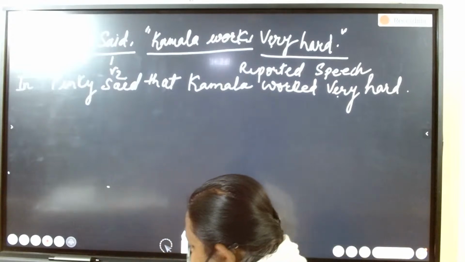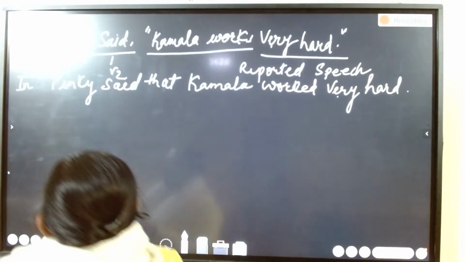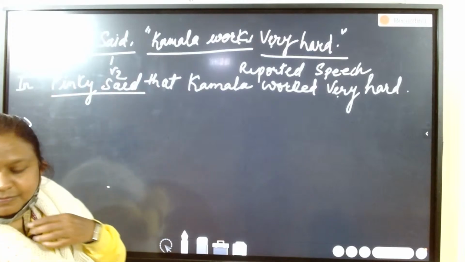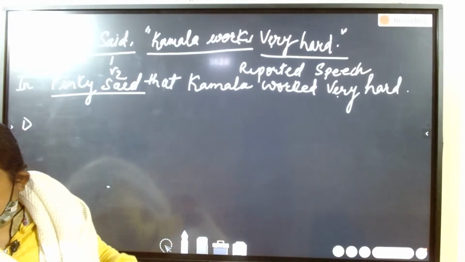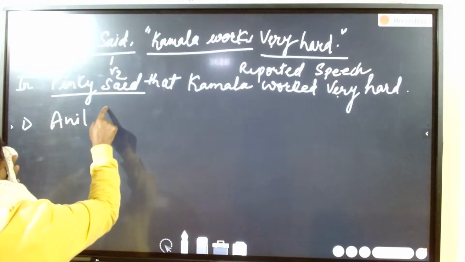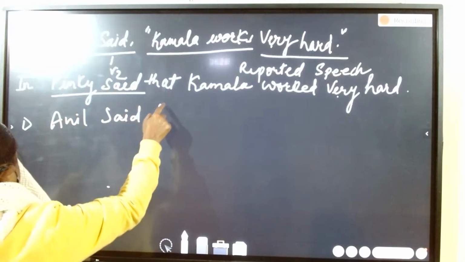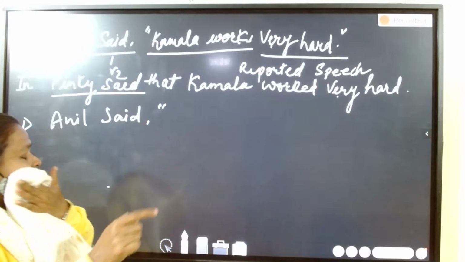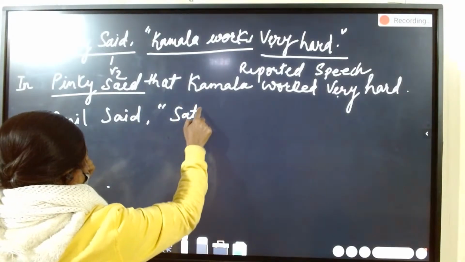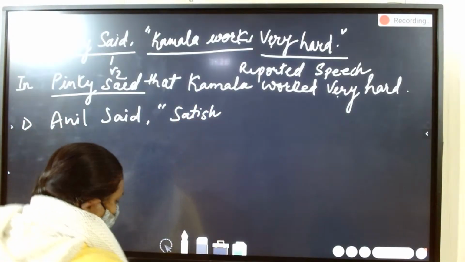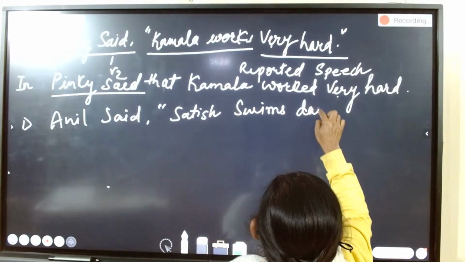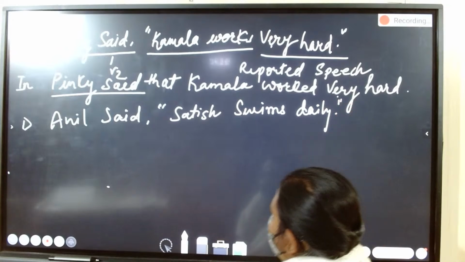Second example for changing direct to indirect speech, if your reporting verb is given in second form of the verb. Anil said, comma, Satish swims daily. Full stop, inverted comma close.